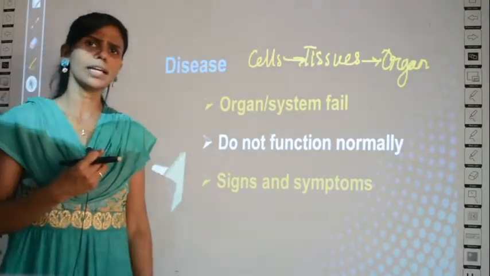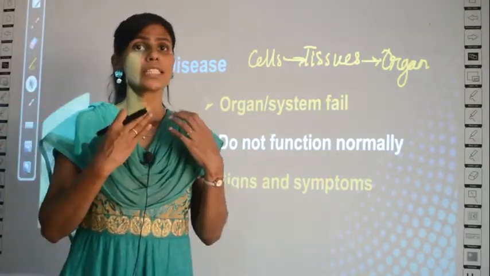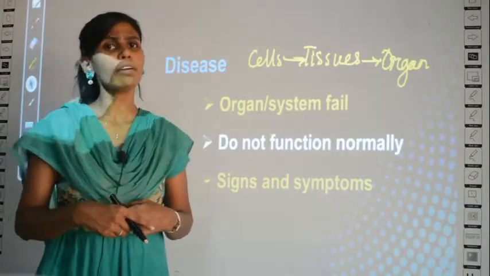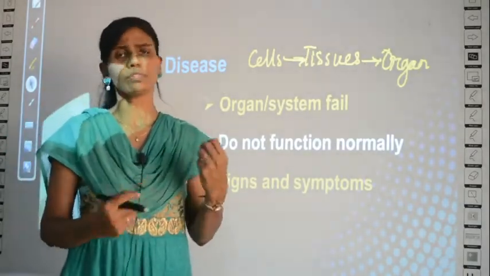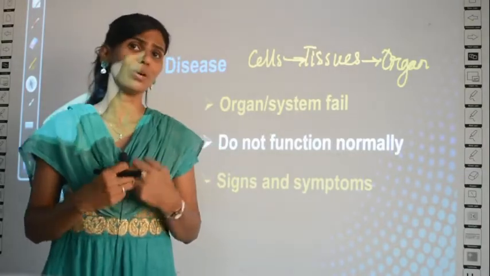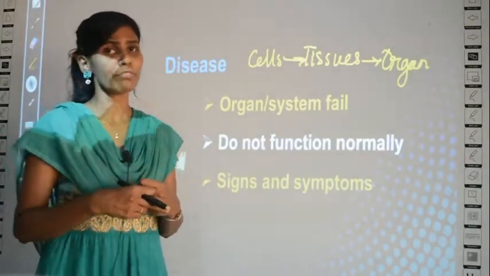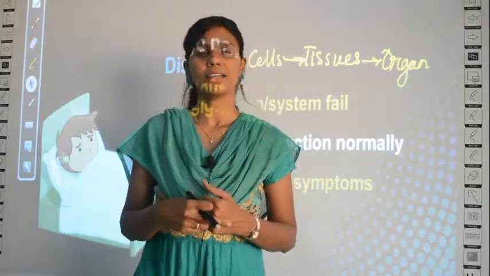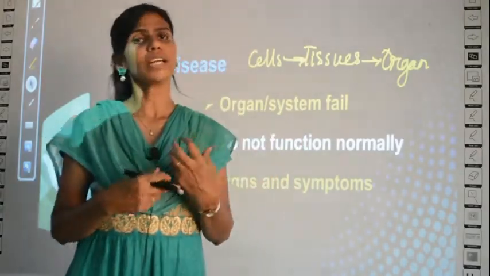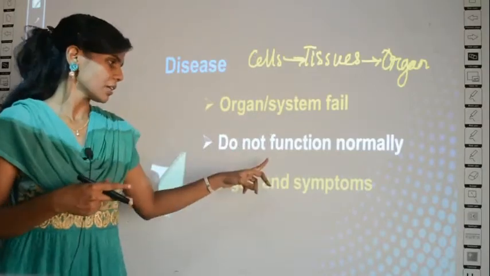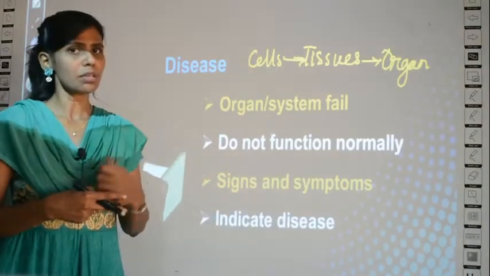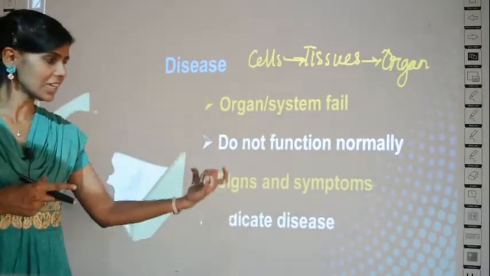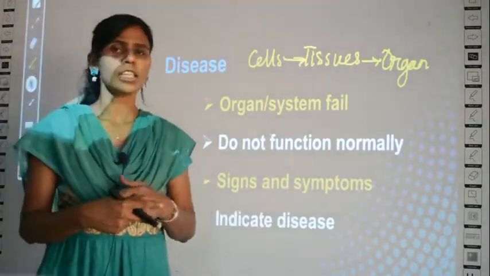How will you know that there is a disease? From the signs and symptoms of your body. Every disease will have signs and symptoms. Most of the diseases that we have, that's how we know. Say for example, if you have fever, first your body temperature gets higher, then you can know that you have fever. So signs and symptoms indicate that there is disease in your body.